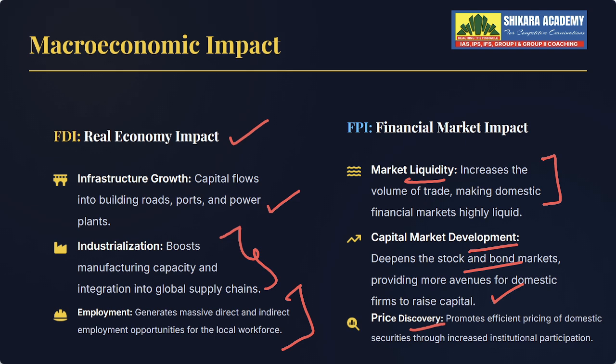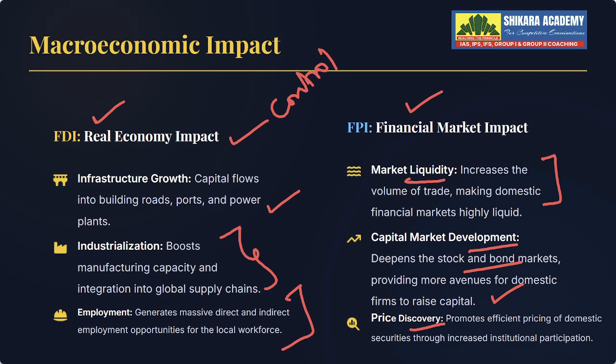So yeah, FDI is stable, FPI is volatile. FDI will have management control, whereas FPI will not have any management control. FDI is a long term one, FPI is a short term one. So just compare. Okay, don't mug up. These are very simple concepts, so no need of mugging up anything. FDI affects the real economy and factories, like jobs, production, and FPI affects the financial markets, like stock prices, liquidity. Simple difference. Okay, real versus financial. Here see the real world, and here the financial world.